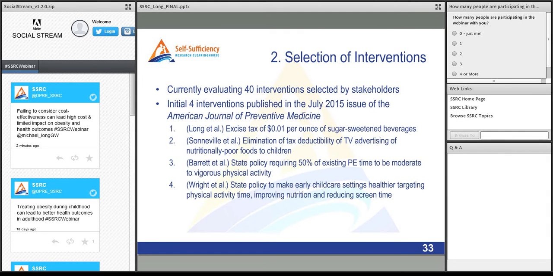So these 4 are evaluating the impact of an excise tax of 1 cent per ounce on sugar-sweetened beverages, eliminating the tax deductibility of TV advertising of nutritionally poor foods to children, a state policy requiring 50% of existing PE time to be moderate to vigorous physical activity, and a state policy to make early child care settings healthier, targeting physical activity time, improving nutrition, and reducing screen time.